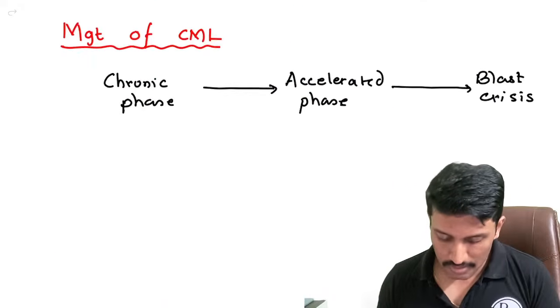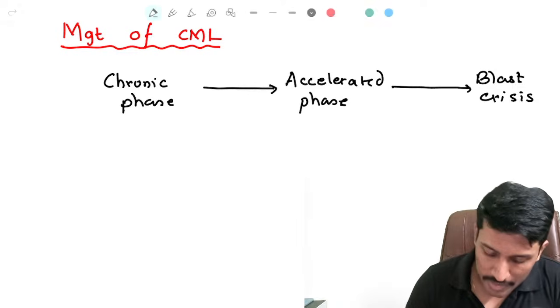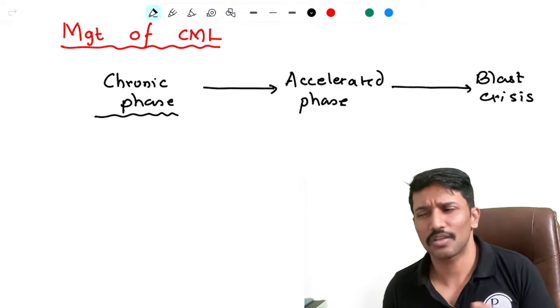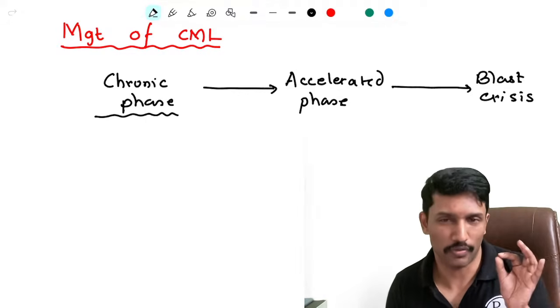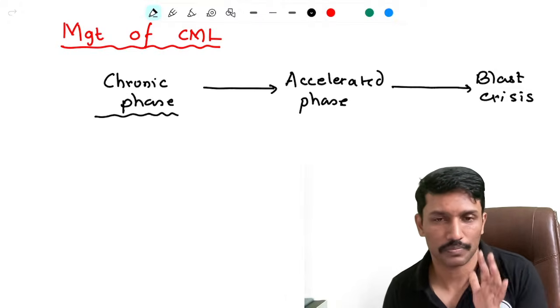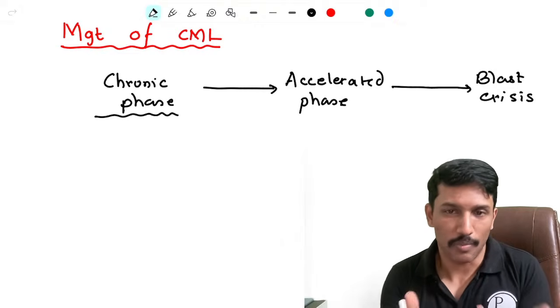And once you have established the diagnosis of CML, how are we going to manage? So if it is a chronic phase where you have less than 20% blast, patients are not grossly symptomatic, but you have abnormal peripheral smear, bone marrow studies, and the markers.